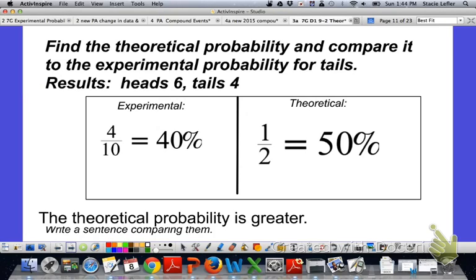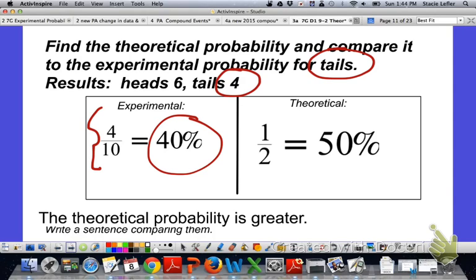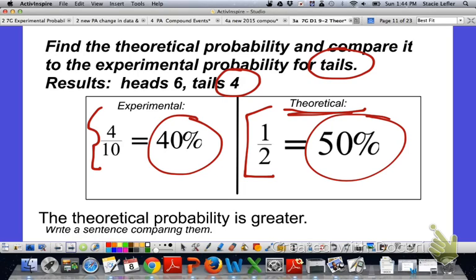So the probability of landing on tails. It landed on tails 4 times out of 10, which is 4/10 or 40%. That's in the experiment. Theoretically, it would land on tails 1 out of 2 times, 1/2 or 50%. So the theoretical probability is greater.